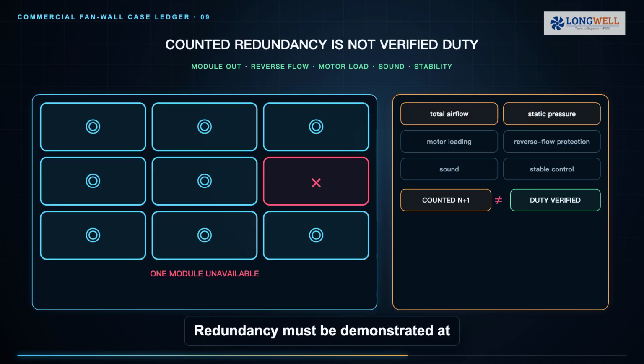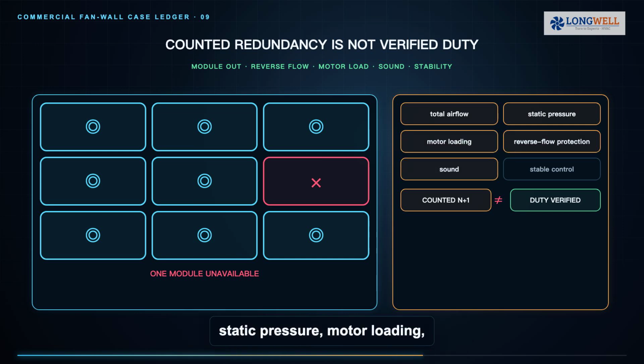Redundancy must be demonstrated at the required duty. Simulate one module unavailable and check total airflow, static pressure, motor loading, reverse flow protection, sound and stable control. Counting spare modules is not the same as proving that the AHU still meets its acceptance criteria.